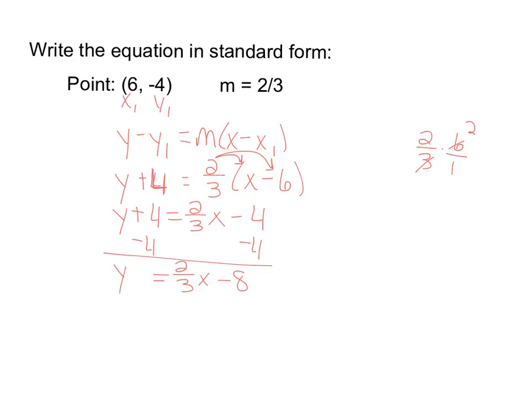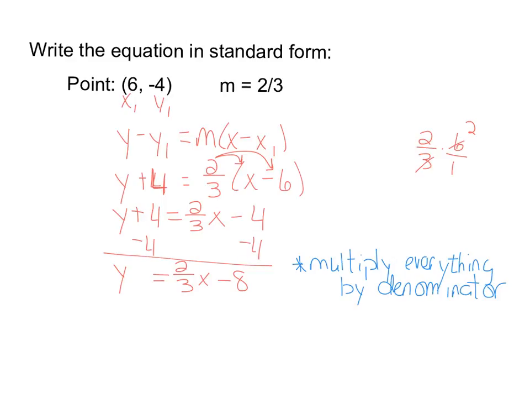What do we do to get it to standard? Well, the deal is we've got to get rid of this fraction. We cannot have a fraction in standard form. So the trick here, in order to get rid of that fraction, is to multiply everything, and I mean everything, in the equation by that denominator. Okay? I have a dear teacher friend who says we're multiplying by the magic number. And the magic number is this denominator, and in this case it's 3.